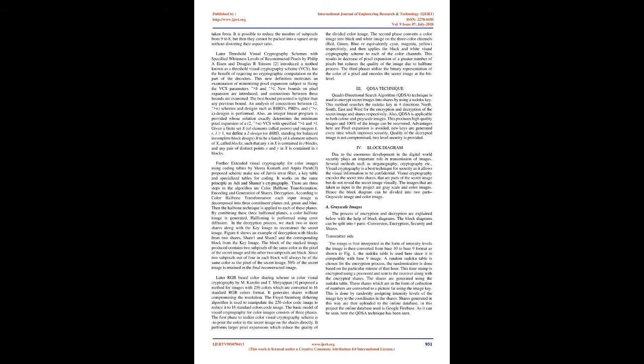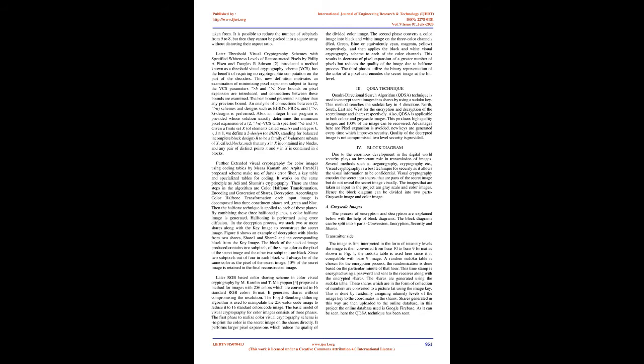Later, threshold visual cryptography schemes with specified whiteness levels of reconstructed pixels by Philip A. Eisen and Douglas R. Stinson introduced a method known as a threshold visual cryptography scheme, VCS, which has the benefit of requiring no cryptographic computation on the part of the decoders. This new definition motivates an examination of minimizing pixel expansion subject to fixing the VCS parameters h and l. New bounds on pixel expansion are introduced, and connections between these bounds are examined. The best bound presented is tighter than any previous bound.